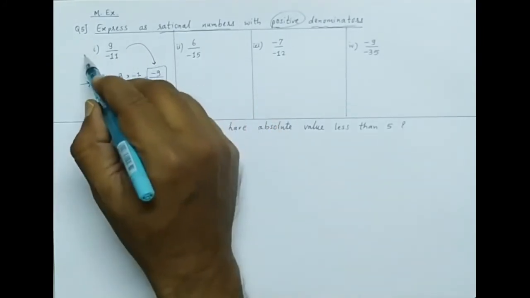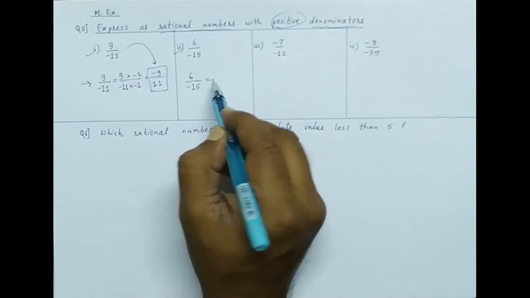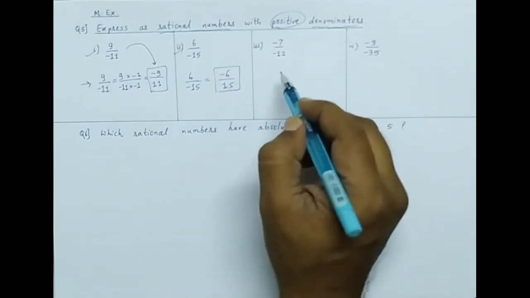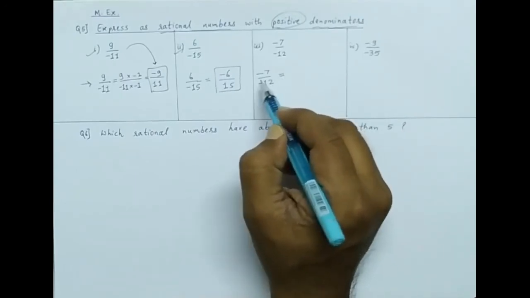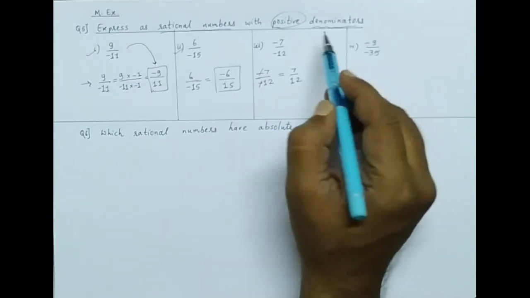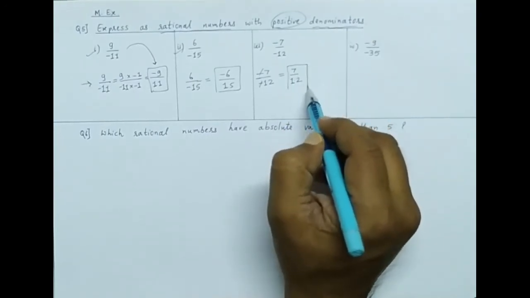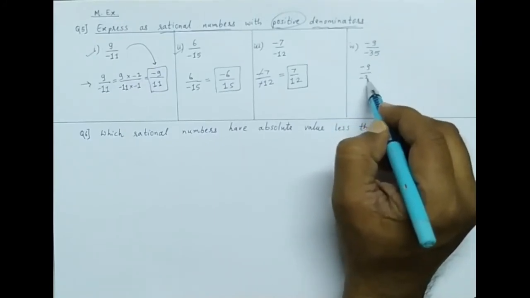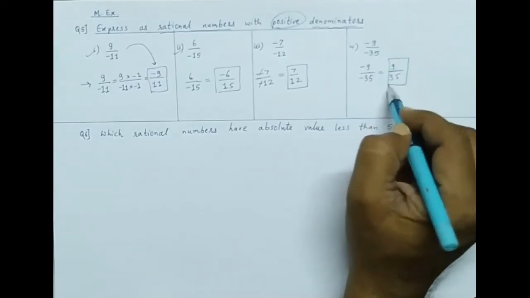Similarly, we can write the second sum very easily. 6 upon minus 15 we can write with positive denominator as minus 6 upon 15. Next, minus 7 upon minus 12. Here both the minuses cancel. So 7 upon 12 becomes, we only check the condition whether the denominator is positive or not. The denominator is positive, over, this is the answer. Now here also the same case, minus minus cancels. Minus 9 upon minus 35 now becomes 9 upon 35 and the denominator is positive, so this is the answer.